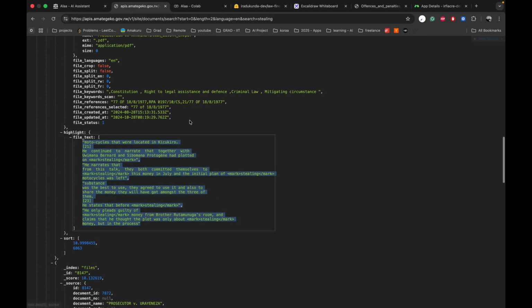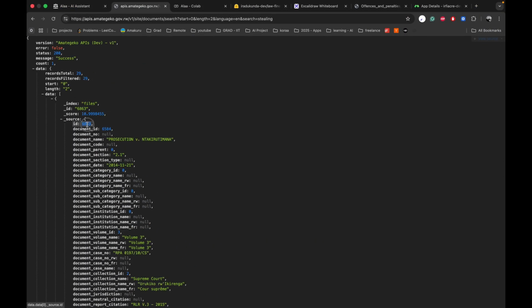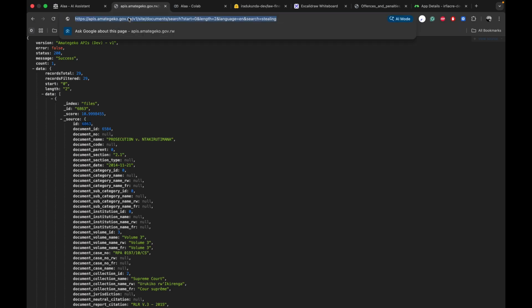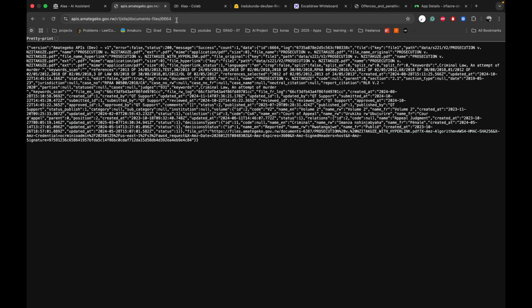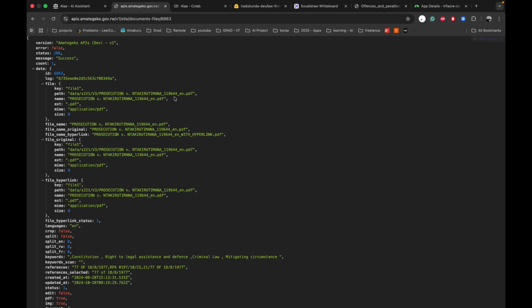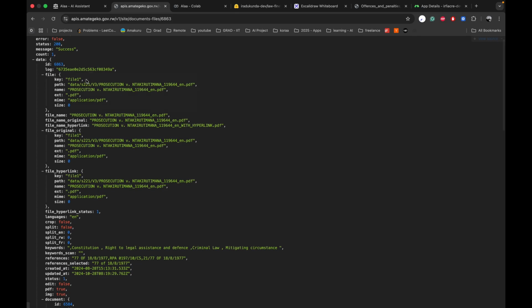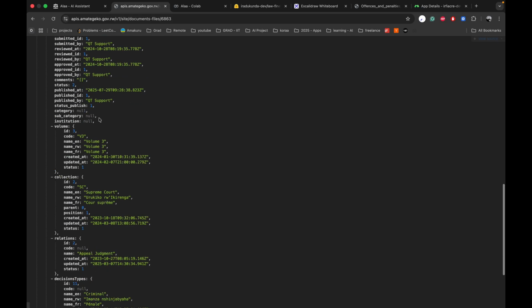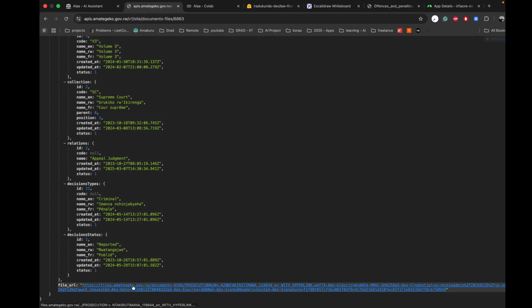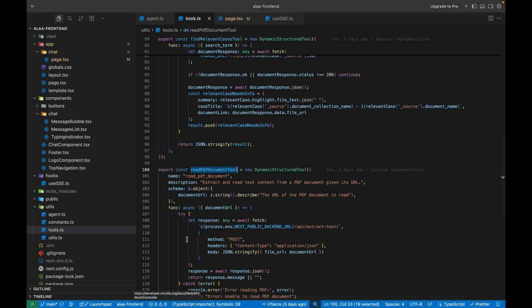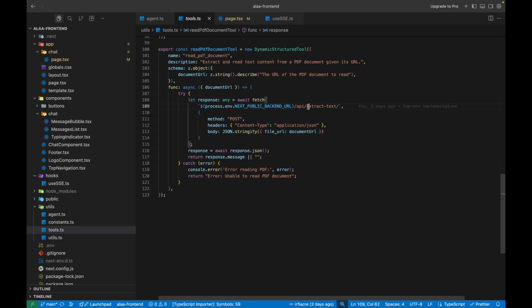So once we get the case, we are also interested in the ID of this case, and then we use this particular API to find all the information about that particular case, and mostly we are interested in this file URL. So here in this file URL, now I have an API call, this one. So handling the file reading, I also used the server to make an implementation.